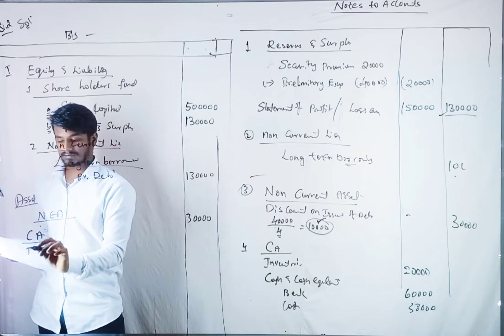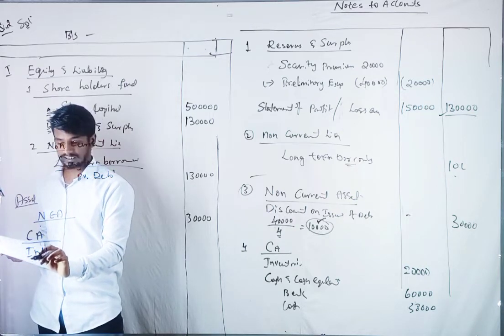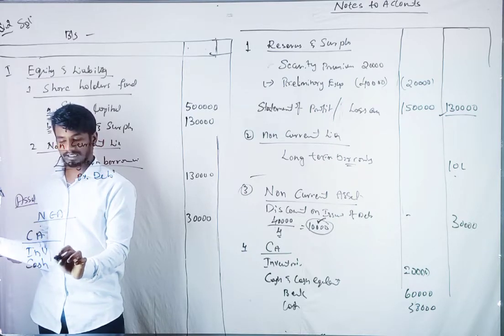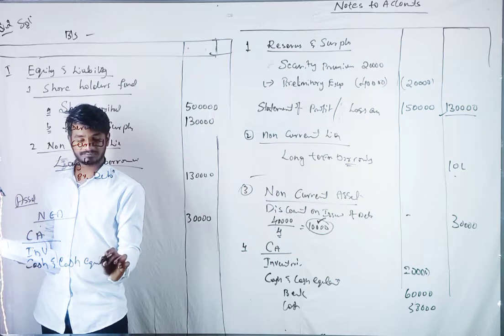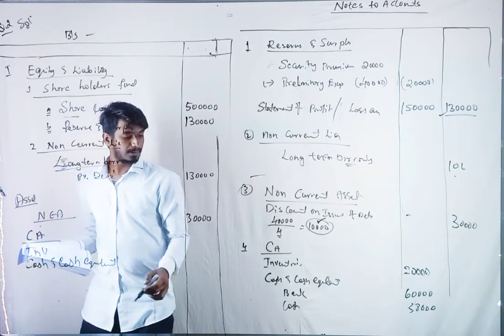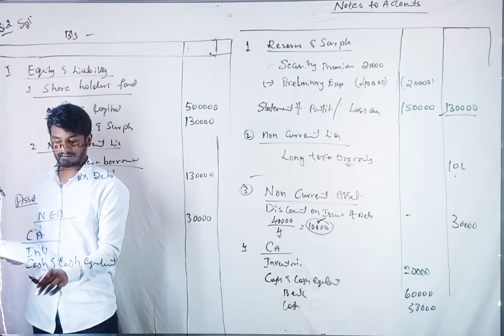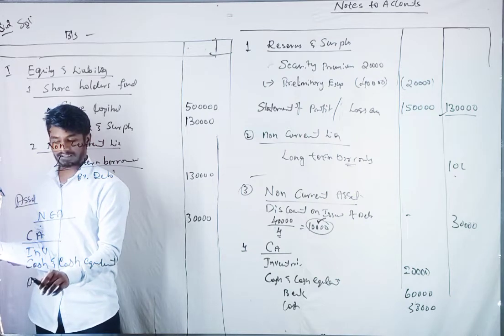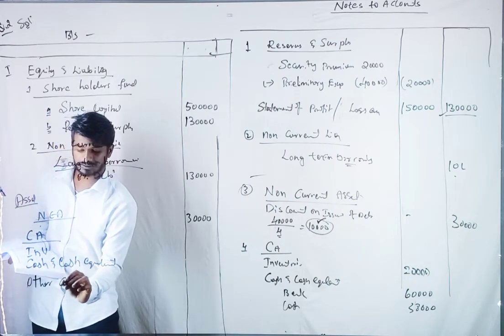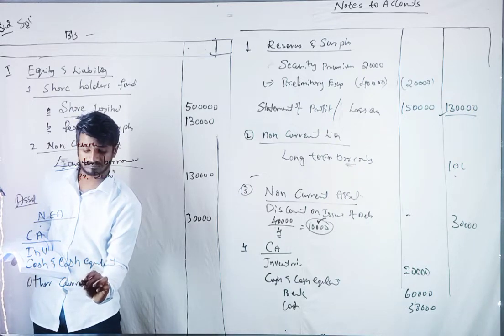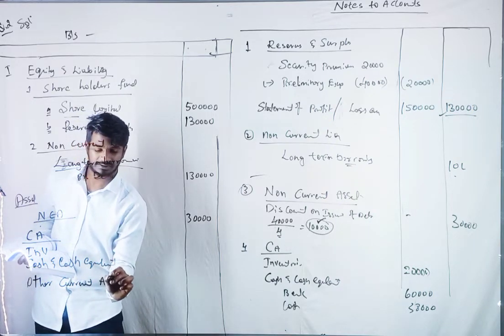Under current asset we have inventory, cash and cash equivalent, and other current assets.